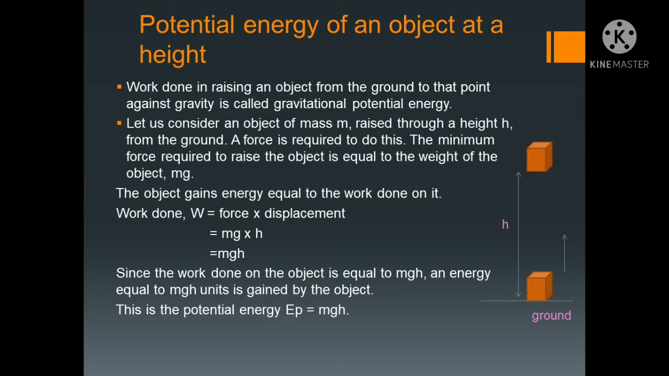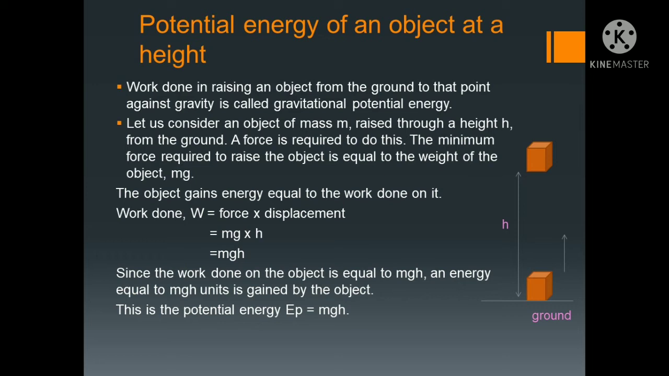Like here you see, one mass m is raised through a height h from the ground. Now force is required to do this. So the minimum force required to raise the object is equal to the weight of the object, mg. Weight of the object we know, mass and gravitation, m into g. So the object gains energy equal to the work done on it. How much work is done? Force into displacement. Force is m into g, and displacement is height h. So mgh. See, we got W is equal to mgh.